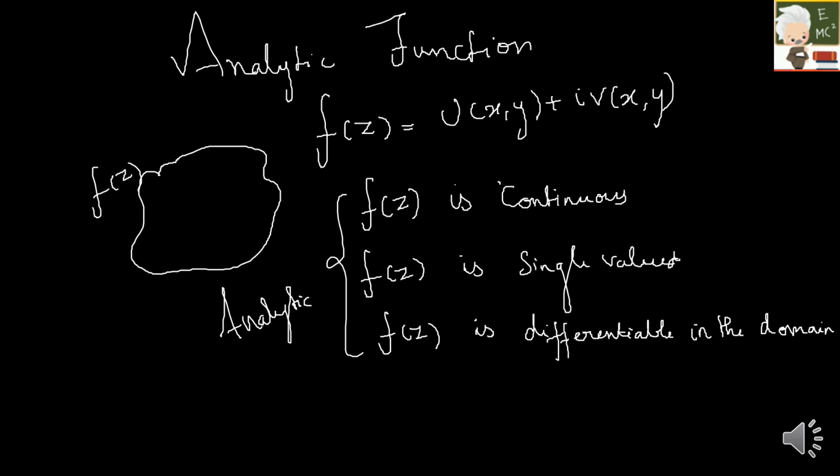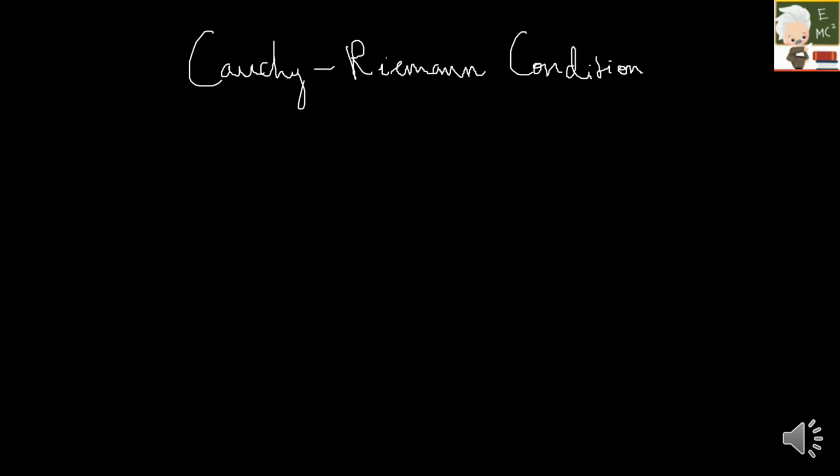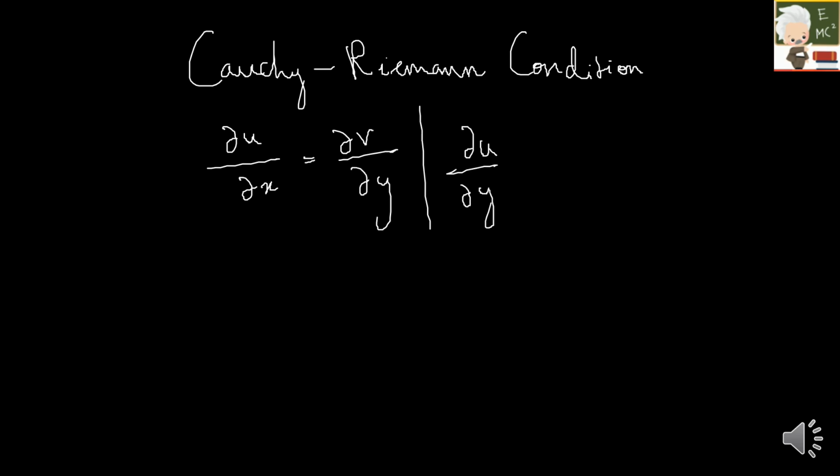But how can I verify it? We have a condition for it, which you must be familiar with: the Cauchy-Riemann condition, also called the CR condition. It says dou u by dou x is equal to dou v by dou y, and dou u by dou y is equal to minus dou v by dou x.